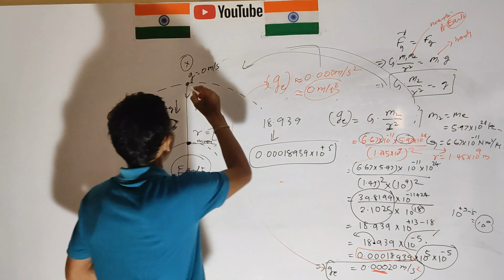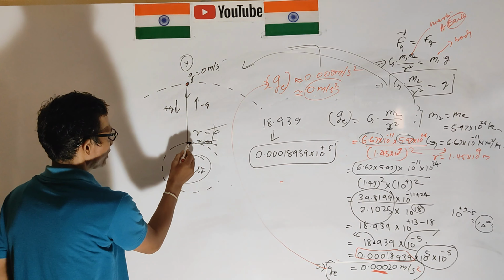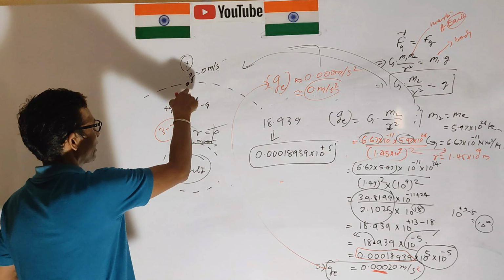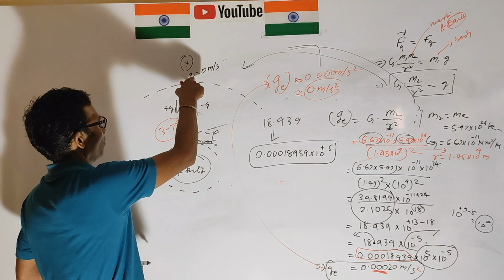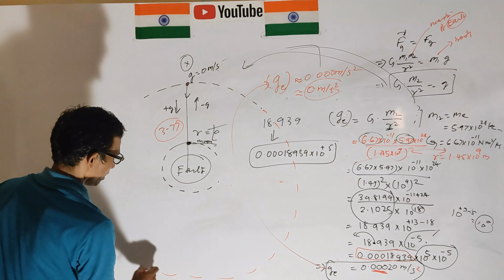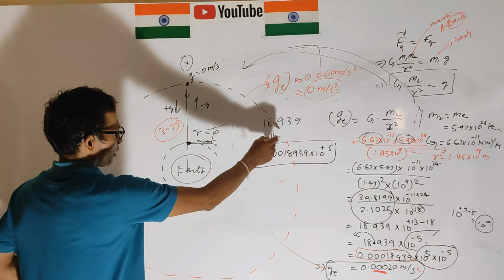If our moon is here, how much time? 3.77 times. If we take the moon distance, then we get the value of G, and this is the area of the earth. Here is the gravitational area.